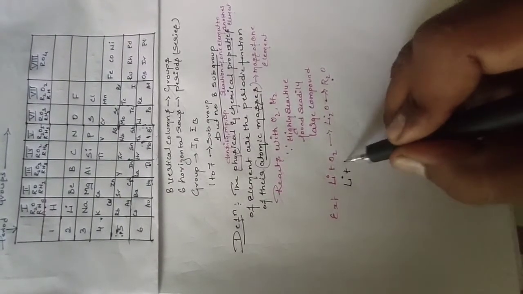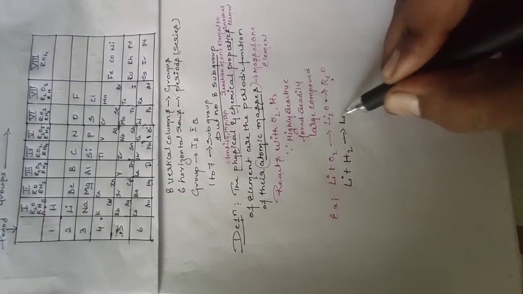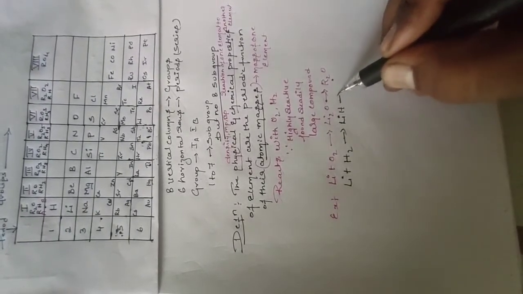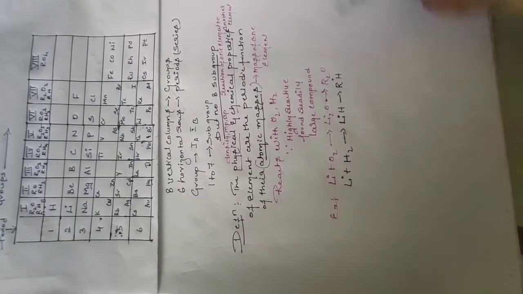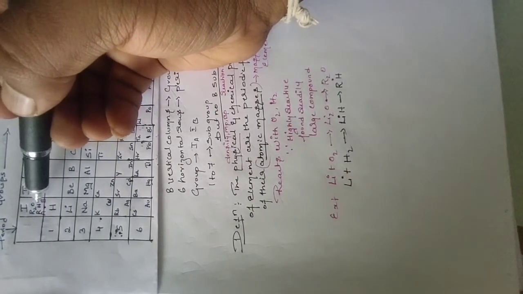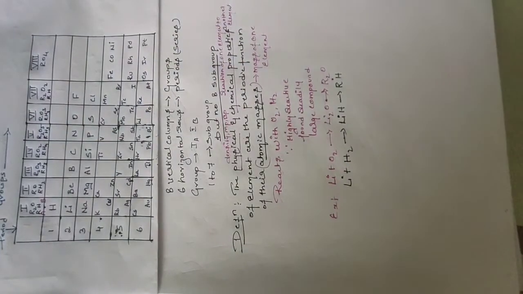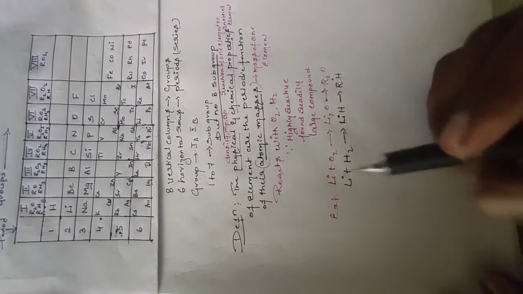lithium reacts with hydrogen, it gives lithium hydride. You can write RH. For that only I have written R2O and RH. R2O is nothing but reacts with oxygen. RH is nothing but reacts with hydrogen. I have written it generally. We can see it in each and every group,